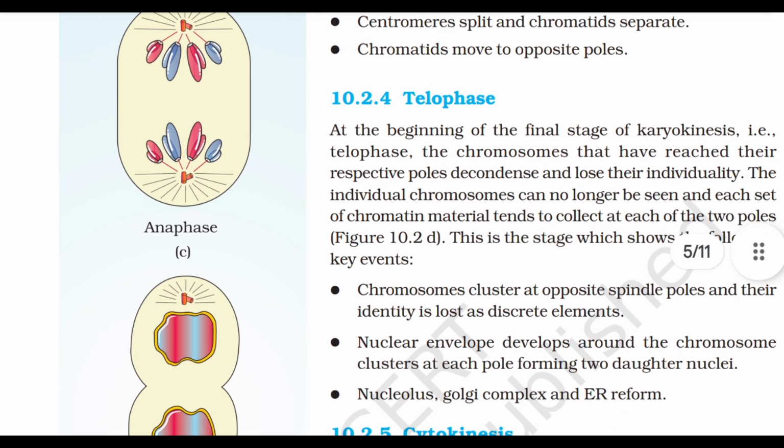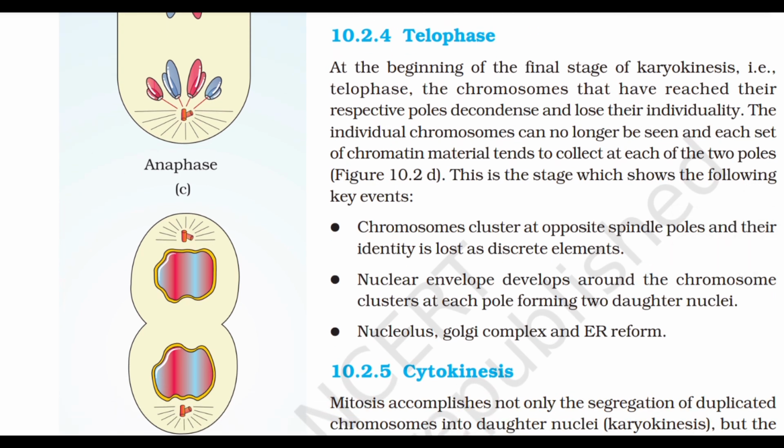10.2.4 Telophase. At the beginning of the final stage of karyokinesis, that is telophase, the chromosomes that have reached their respective poles decondense and lose their individuality. The individual chromosomes can no longer be seen and each set of the chromatin material tends to collect at each of the 2 poles. This is the stage which shows the following key events. Chromosomes cluster at opposite spindle poles and their identity is lost as discrete elements. A nuclear envelope develops around the chromosome clusters at each pole forming 2 daughter nuclei. Nucleolus, Golgi complex and endoplasmic reticulum reform.